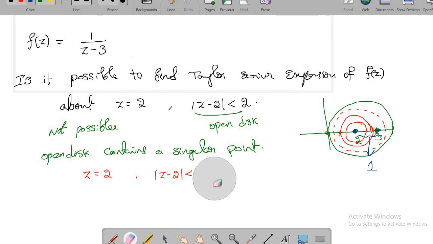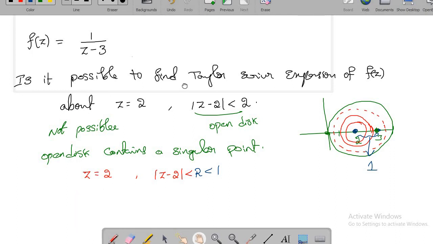So if r is less than 1, then we can write a Taylor series expansion in this region. In other words, the Taylor series you have written converges to the given function in this region only, when mod z minus 2 is less than 1.